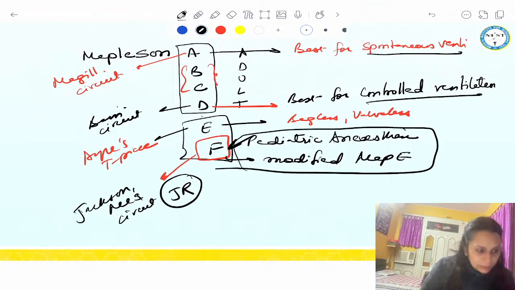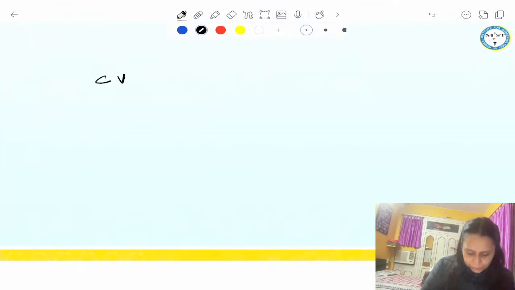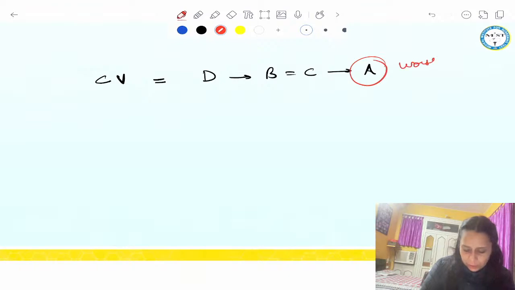If we see controlled ventilation, the best circuit is D, followed by B equal to C, followed by A. So again, one more question: A is worst for controlled ventilation.